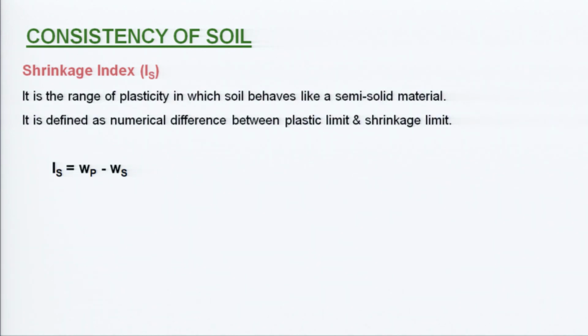When we talk about the shrinkage index, it is another parameter like the plasticity index. It is the range of plasticity in which the soil behaves like a semi solid material, not a solid, that is between the shrinkage limit and the plastic limit. So, this is corresponding to shrinkage, this is corresponding to plastic. So, that is WP minus WS.